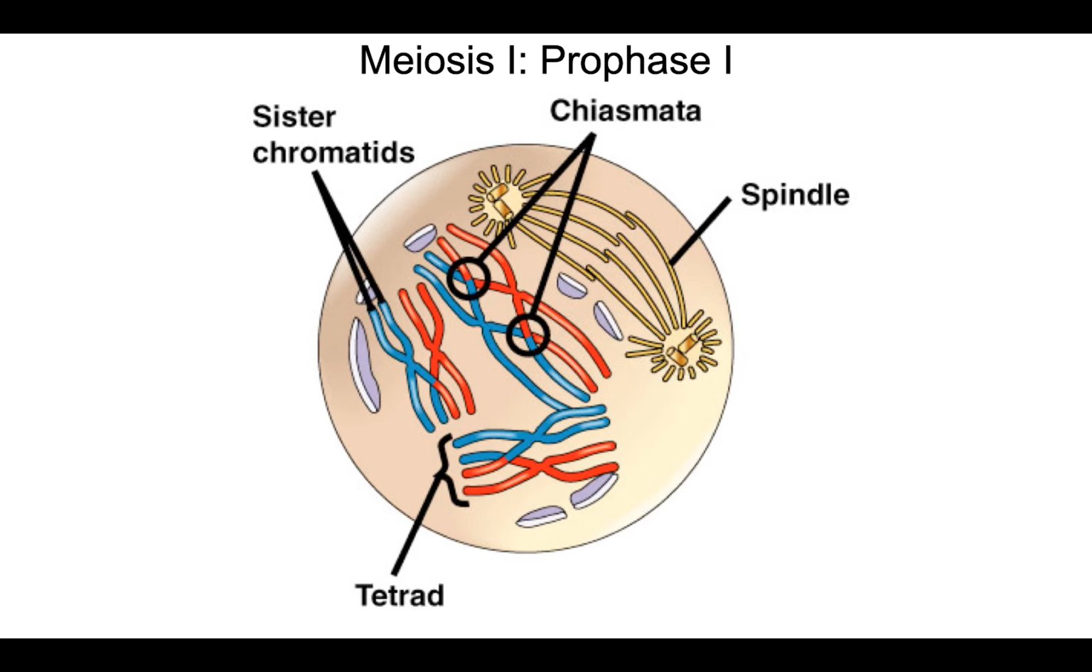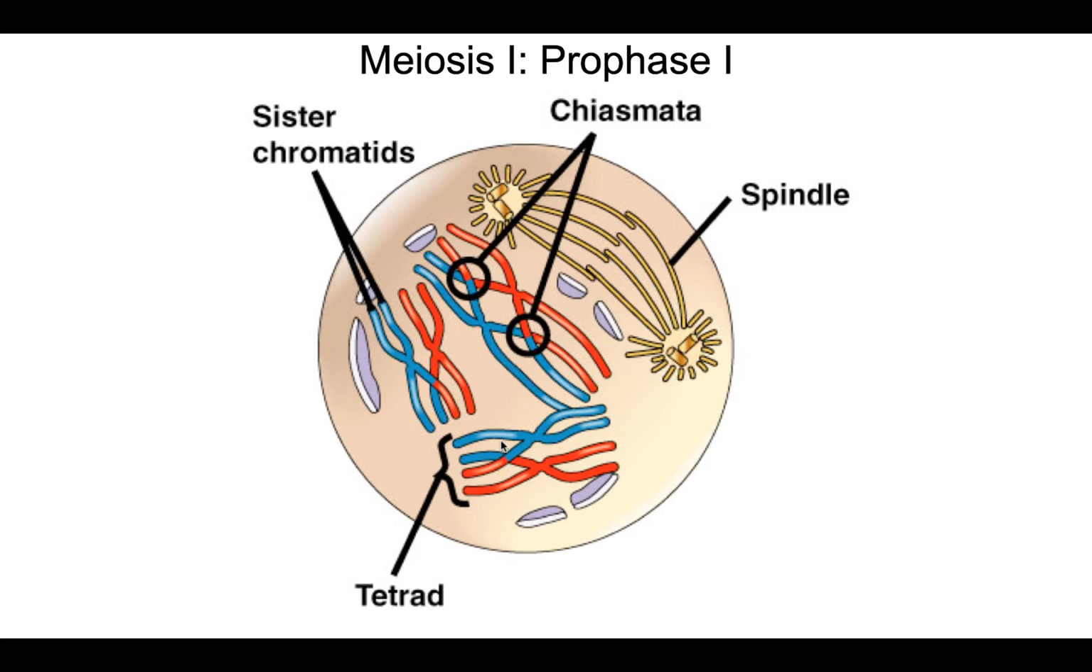Because what's happening here is that all of the homologous chromosomes, which weren't associating with each other at all before this point, now suddenly must find each other, and they come together and form a tetrad. Why a tetrad? Tetra meaning four. 1, 2, 3, 4 sister chromatids.